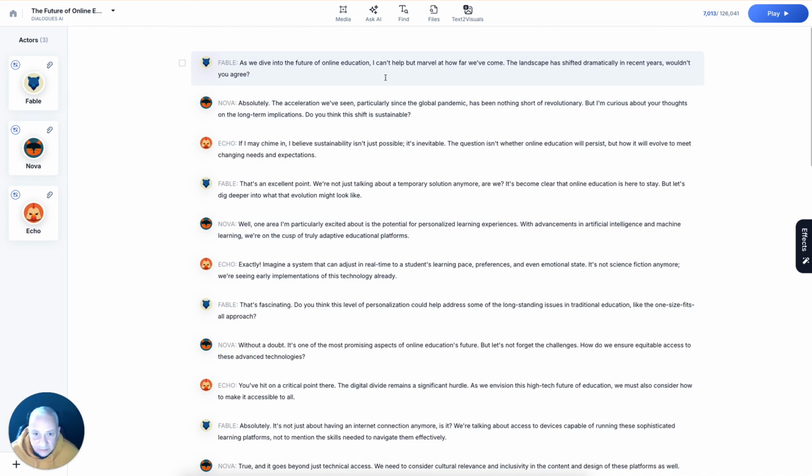As we dive into the future of online education, I can't help but marvel at how far we've come. The landscape has shifted dramatically in recent years, wouldn't you agree? Absolutely. And so on.